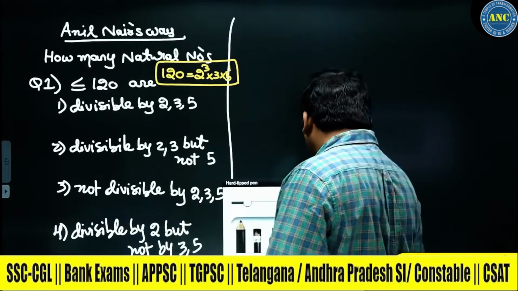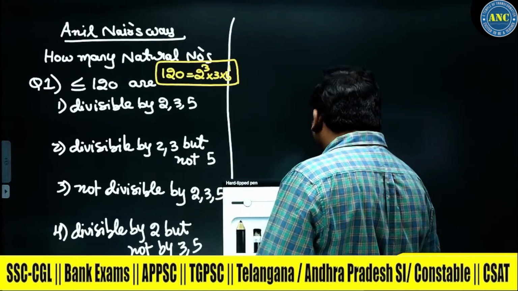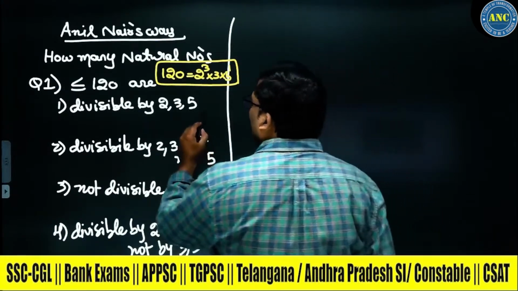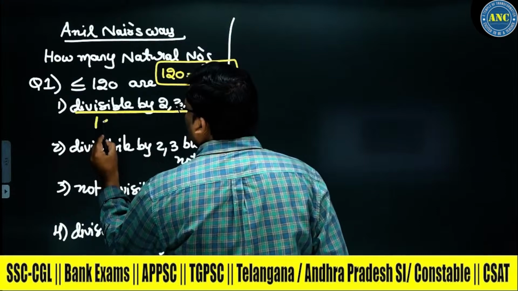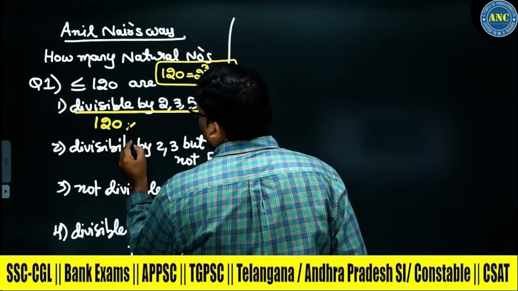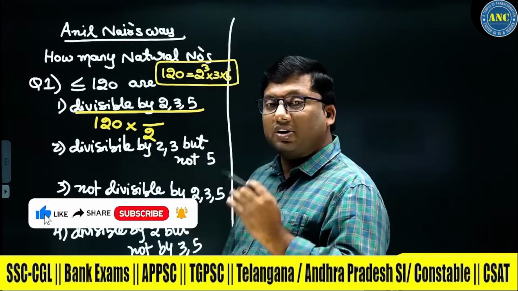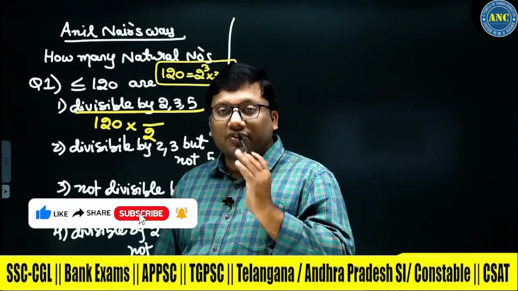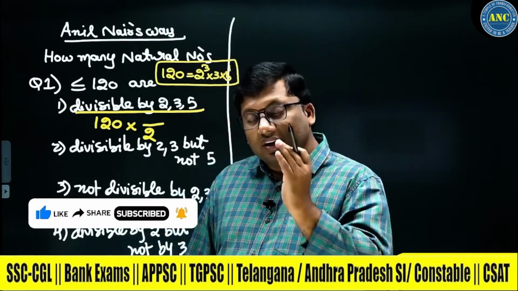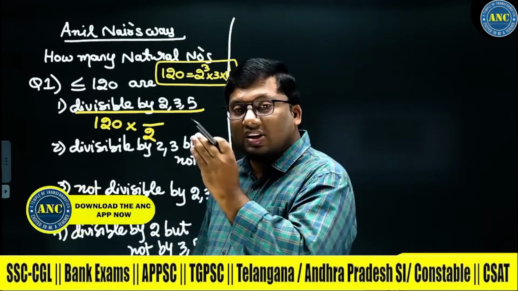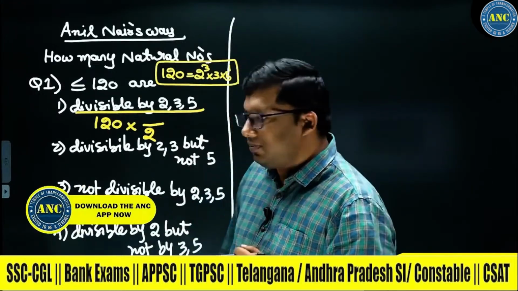See here. How to write down the answers orally. First one, how many are divisible by 2, 3, 5? Out of total 120 numbers, for every 2 consecutive numbers, you take any 2 consecutive numbers. 34, 35. 34 is divisible by 2. 18, 19. 18 is divisible by 2. 69, 70. 70 is divisible by 2.